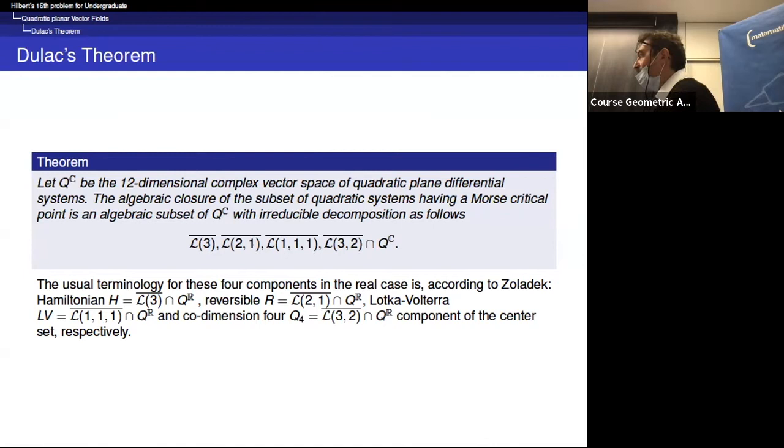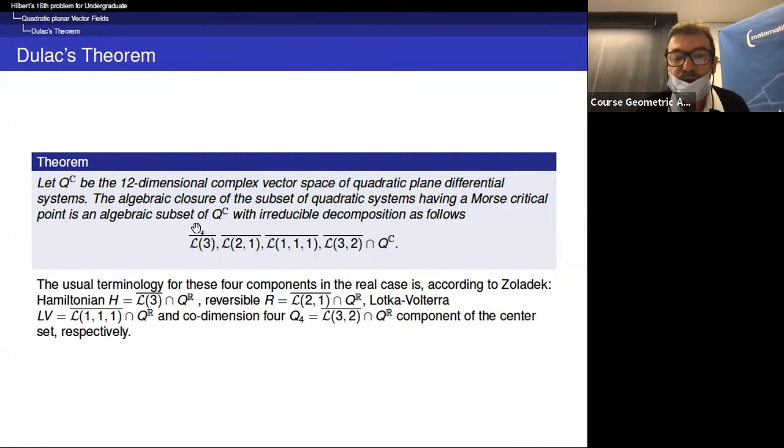And in fact, we want to find all the list. And so Dulac proved that this is an algebraic set and that it has some finite number of strata. And this list is the following.